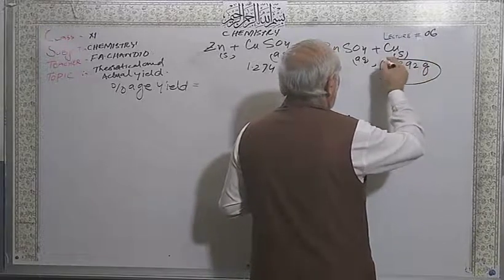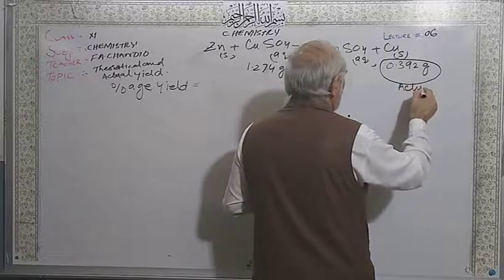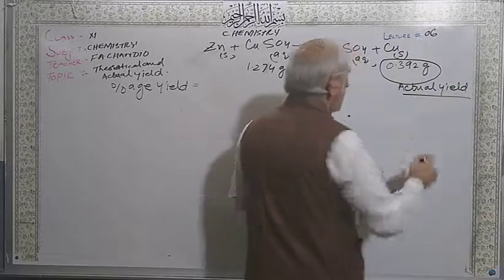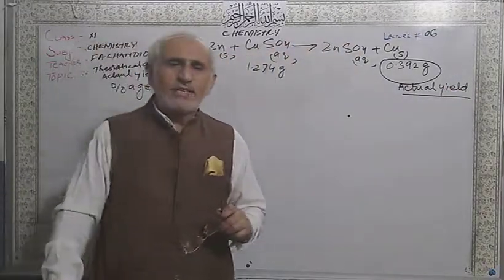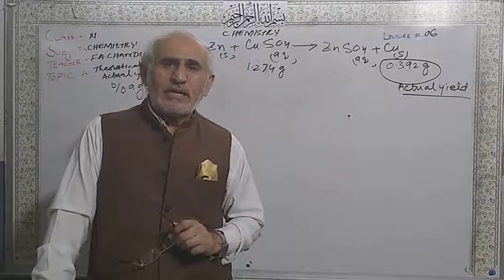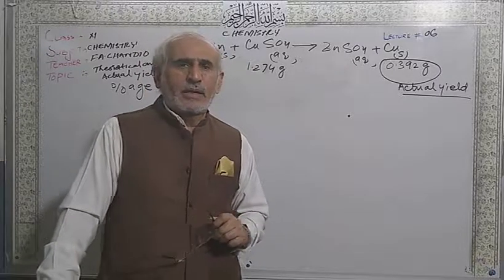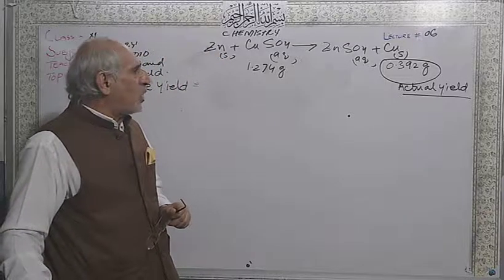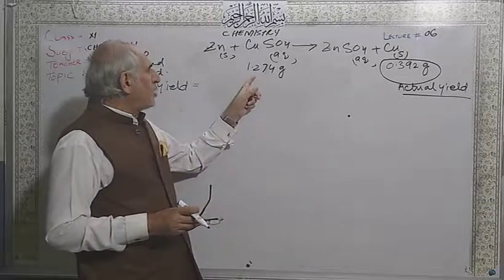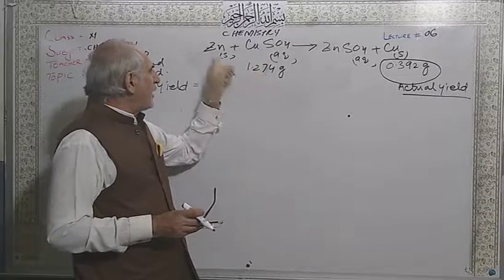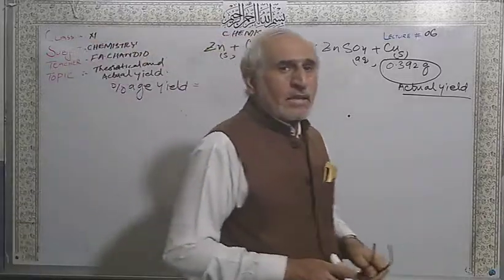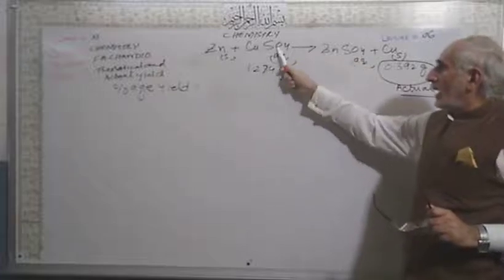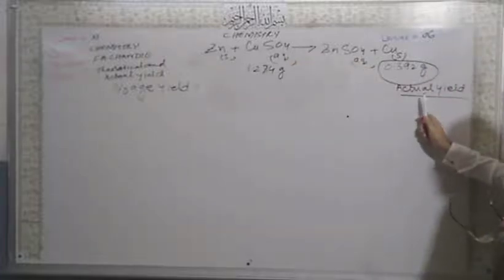This is your actual yield, because here we are not going to do this in the laboratory, so it is already given by the examiner. So the actual yield is given, 0.392 grams of copper from 1.274 grams of copper sulfate, excess of zinc. And this actual yield is given, performed in the laboratory.